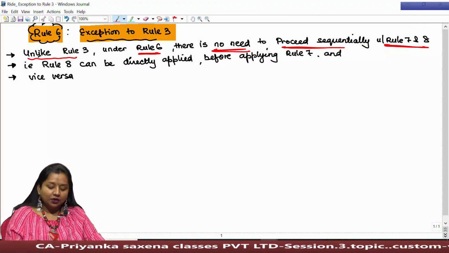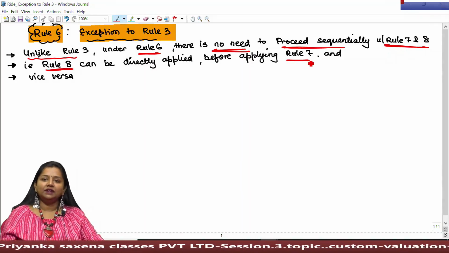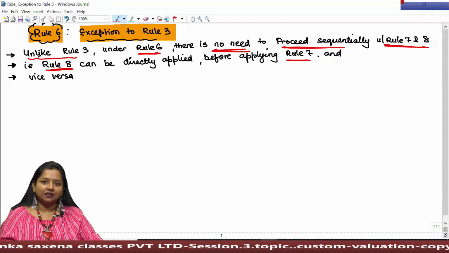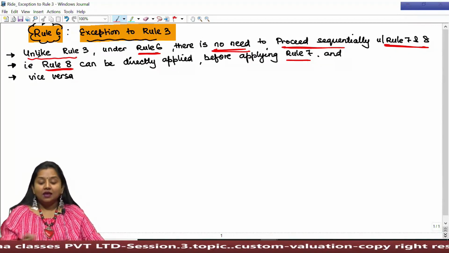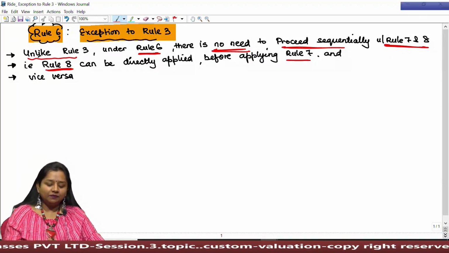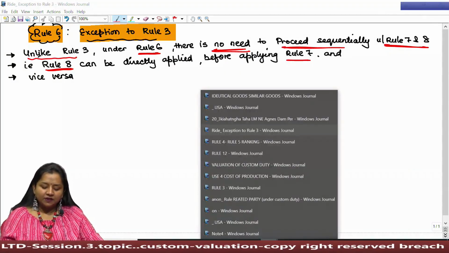That is, Rule 8 can be directly applied before applying Rule 7 and vice versa. That is, Rule 7 can be applied without applying Rule 8. It is just a theoretical provision. We can understand the base of this provision on the basis of some analysis.